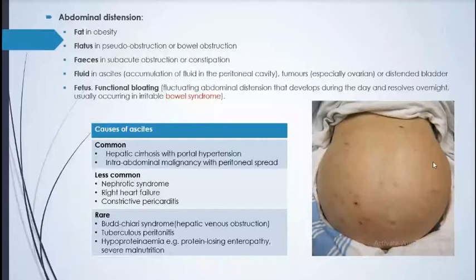So intra-abdominal, okay, you don't like to study, it's all right, but you don't disturb.